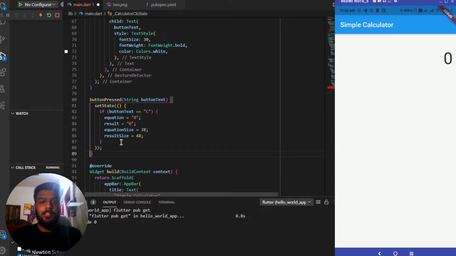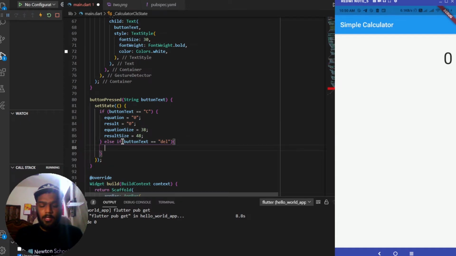Now let's add another condition after this if statement. Adding another else if and checking if the button text which we have passed is equal to del. If this is the case, we'll set the value of the equation to equation.substring, where the first value for the substring will be 0 and the second value will be equation.length - 1.